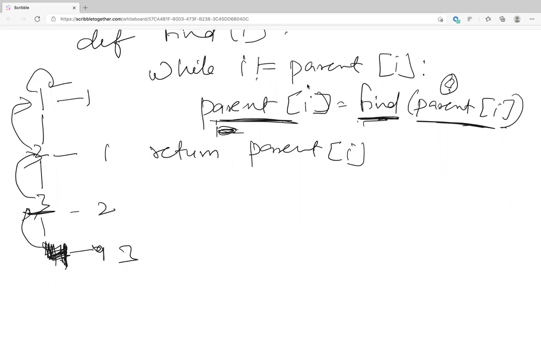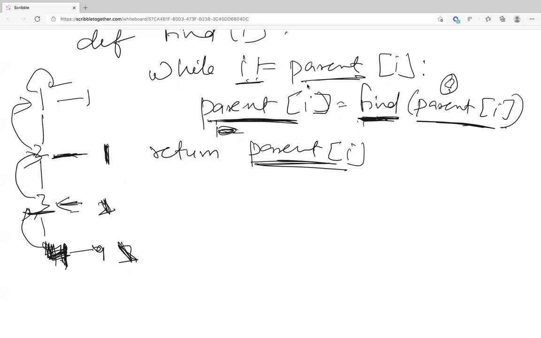Fine? Now in the recursive call, I go to 3. Now I'm going to change the parent of 3, and to do that I make another recursive call, find parent of 2. Now I again call recursively, I go to 1. Now parent of I is exactly the same, so I return parent of I, which is 1. Now I set 2 to 1. Now for 3 I return 1, for 4 I return 1, and I set it. Is that clear?